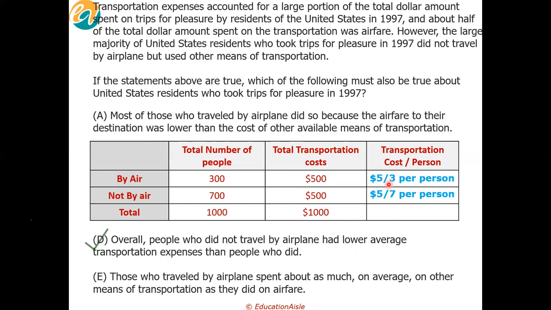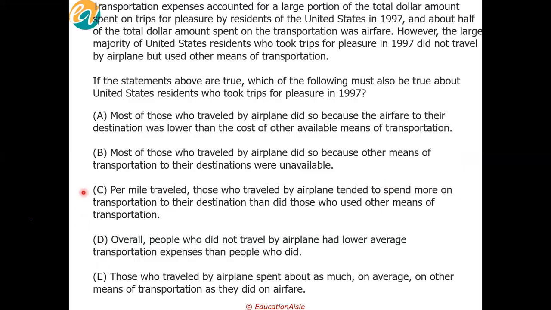Are we clear? Now, the only other option that people do get confused with is option C, by the way. C is incorrect because it says per mile traveled. We have no information about the number of miles traveled by people who traveled by airplane versus people who did not. In fact, you cannot even discount the possibility that people who traveled by air traveled fewer miles than people who did not travel by air. That would be an assumption. So you cannot make these assumptions.